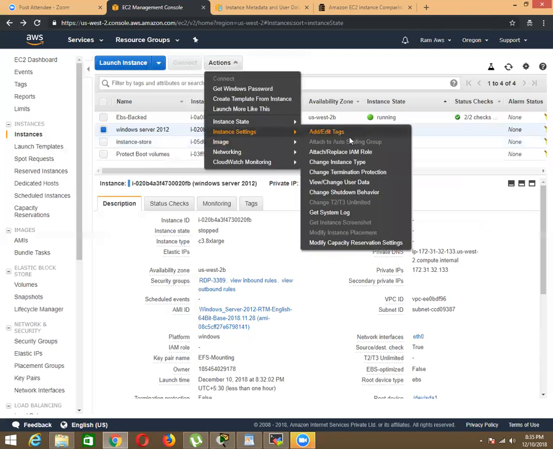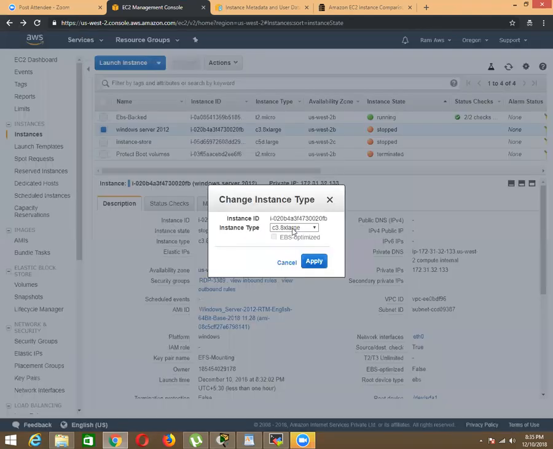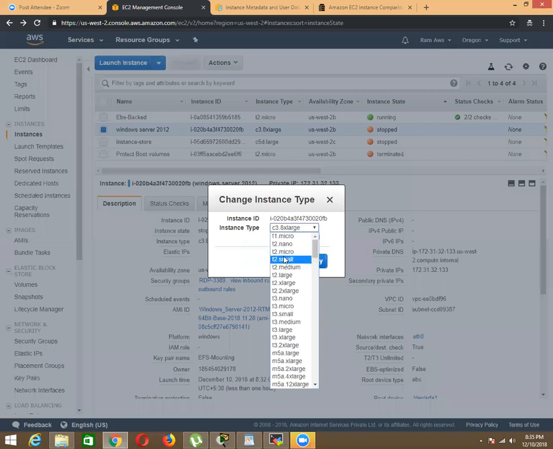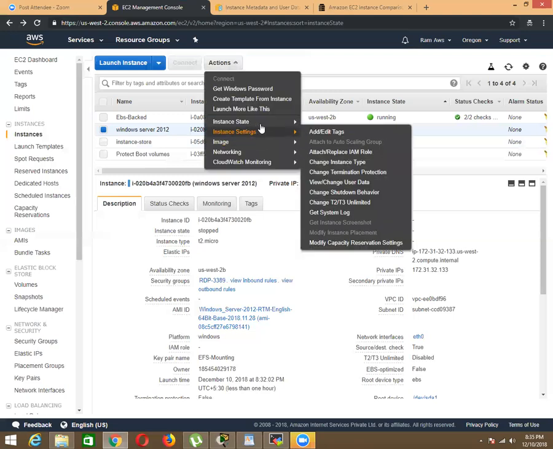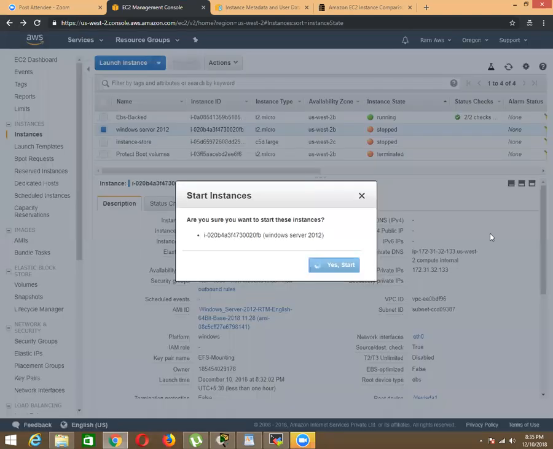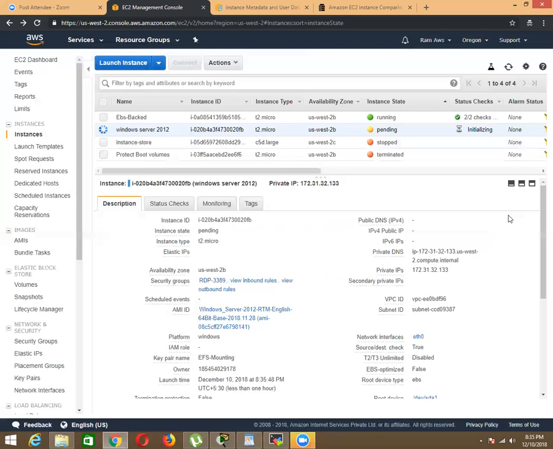And now you can see I'm going to decrease it, change instance type, and go back to my normal one, t2.micro. You can see now it has a t2.micro, and it's done. And I'm going to stop this. Okay, this is how we change instance type.